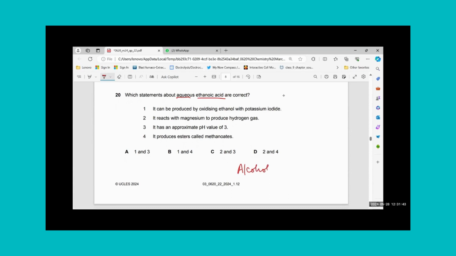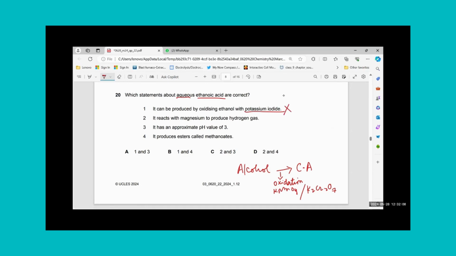Oxidation takes place, but it happens with the help of either potassium manganate 7 or K2Cr2O7, which are oxidizing agents. Potassium iodide is not an oxidizing agent. So it can be oxidized, but not by potassium iodide.